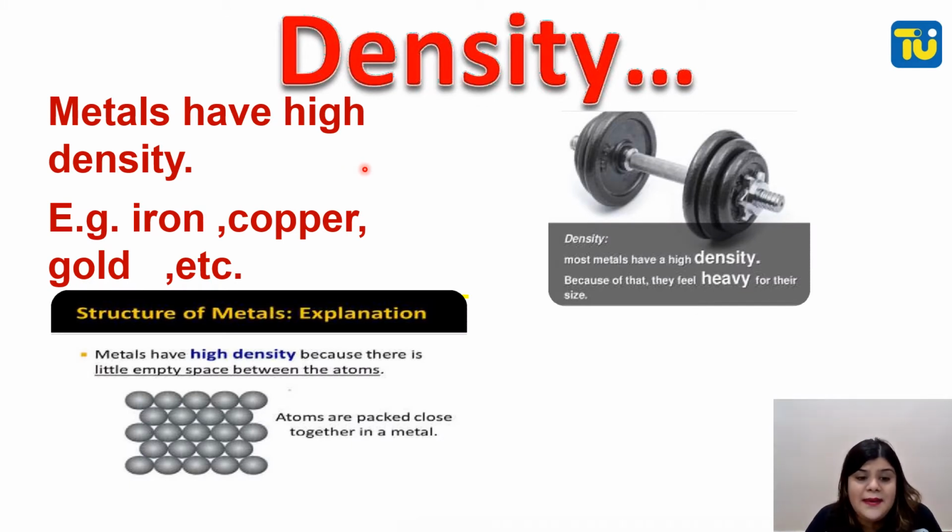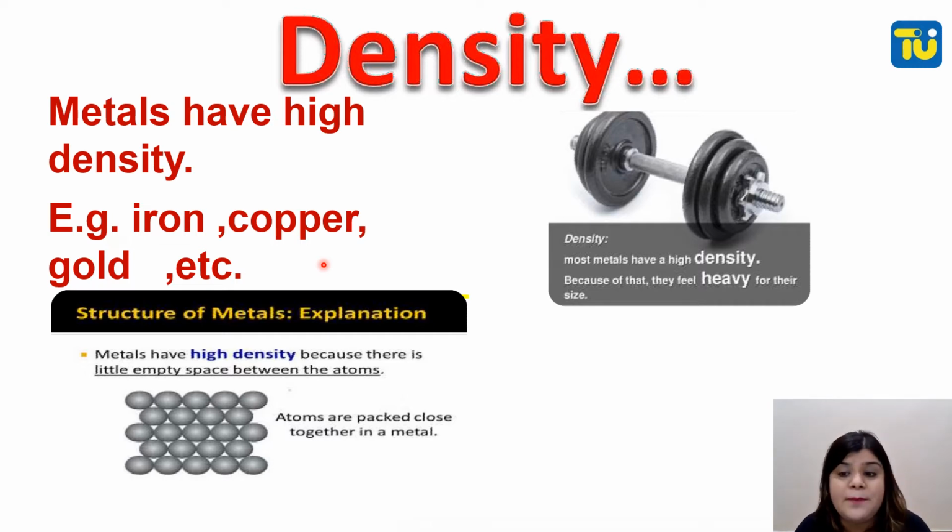Density. Metals have high density. Example: iron, copper, gold, etc. Now what is density? Density is the degree of compactness. Which one is more concentrated? The density formula is equal to mass upon volume. That means if the volume is more, then the density will be less. If the volume is less, the density will be more.